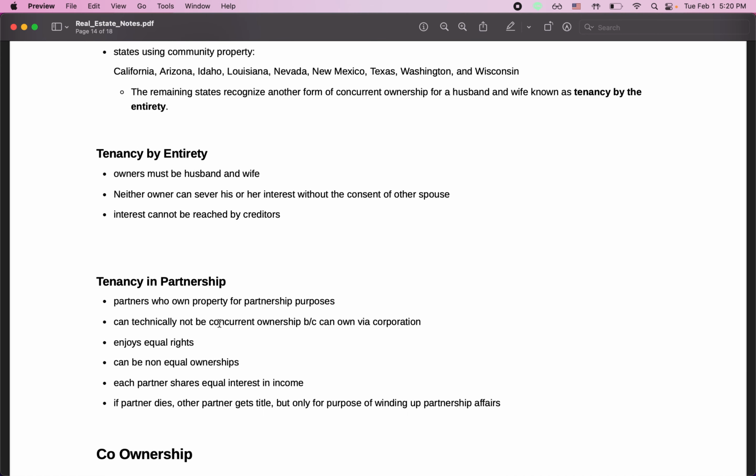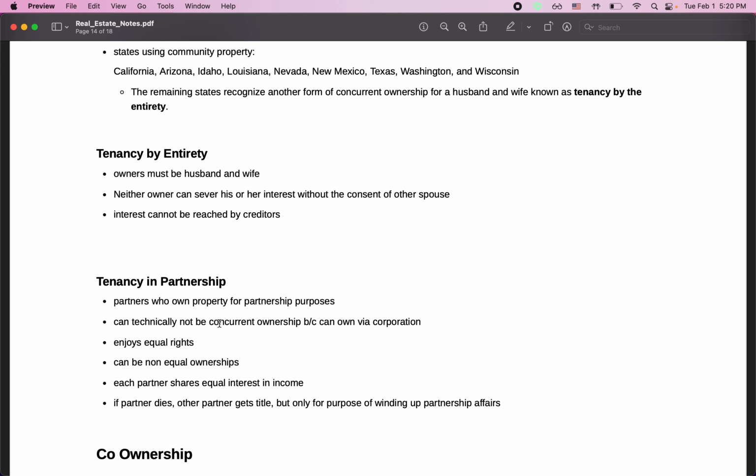All right. Let's talk about tenancy in partnership. This is talking about partners who own property for partnership purposes, and they enjoy equal rights and can be non-equal owners. Each partner shares equal interest in income. If a partner dies, the other partner gets title, but only for the purpose of winding up partnership affairs.